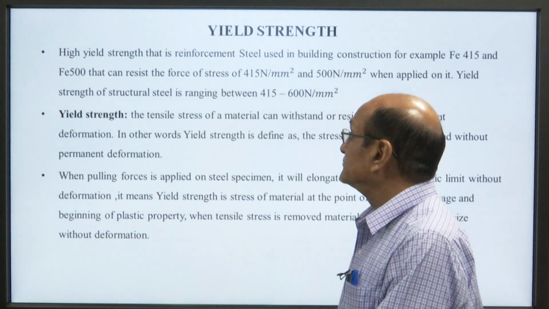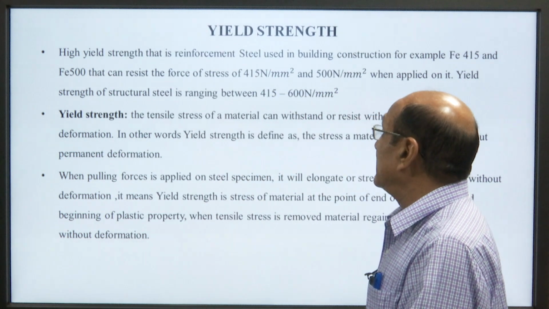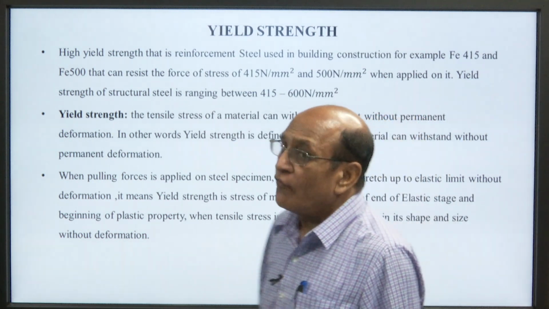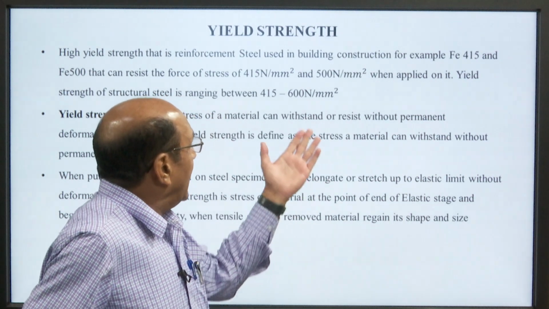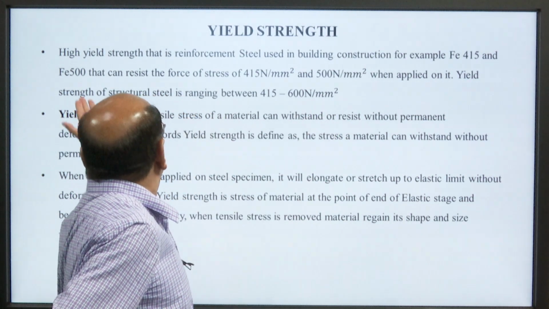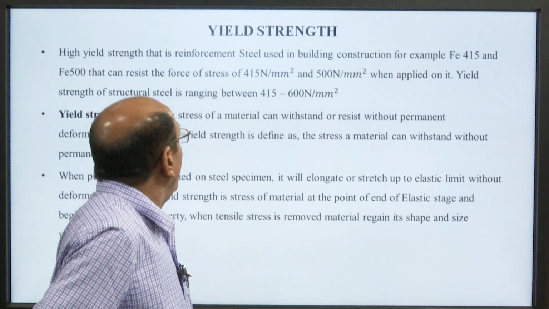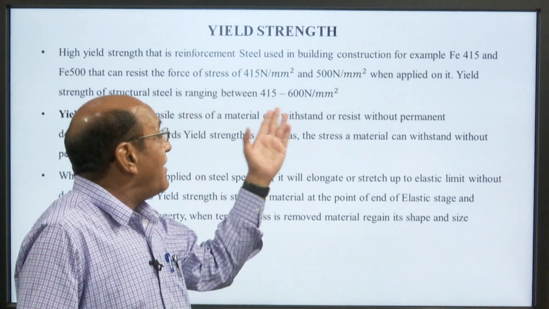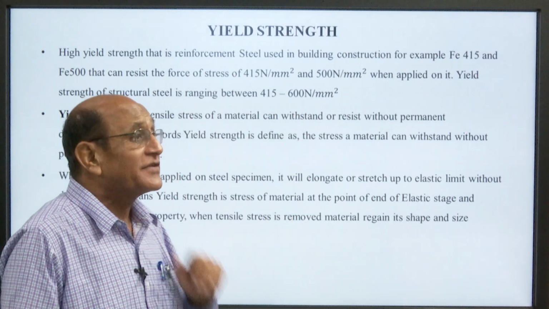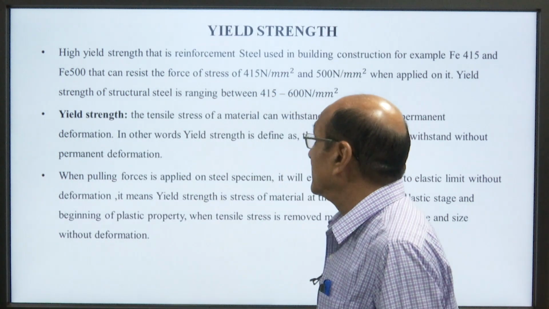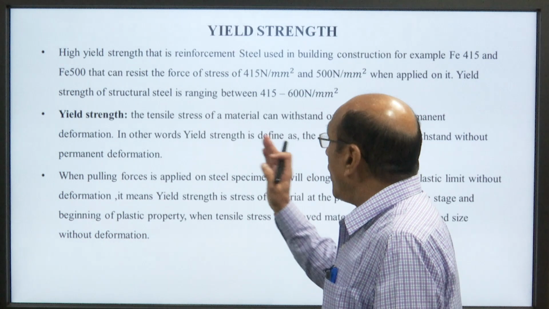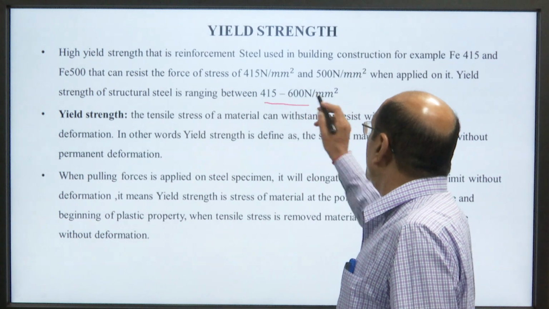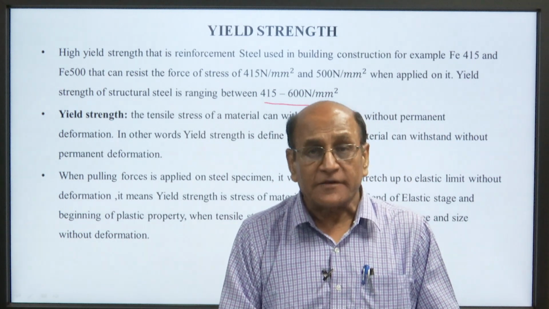Yield strength. High yield strength reinforcement steel used in building construction, for example Fe 415 and Fe 500, can resist a stress of 415 Newton per millimeter square and 500 Newton per millimeter square respectively when applied on it. The yield stress of structural steel ranges between 415 to 600 Newton per millimeter square.